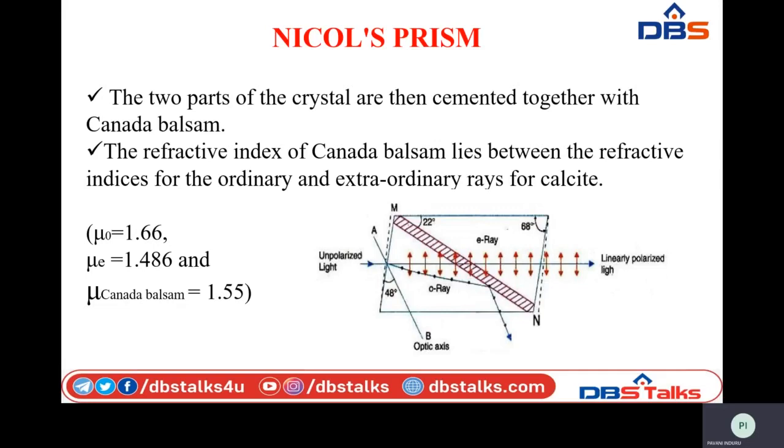Next, let us see how this Nicol prism acts as a polarizer. Just now we have seen how it acts as a polarizer, and now we will see how it will act as an analyzer.